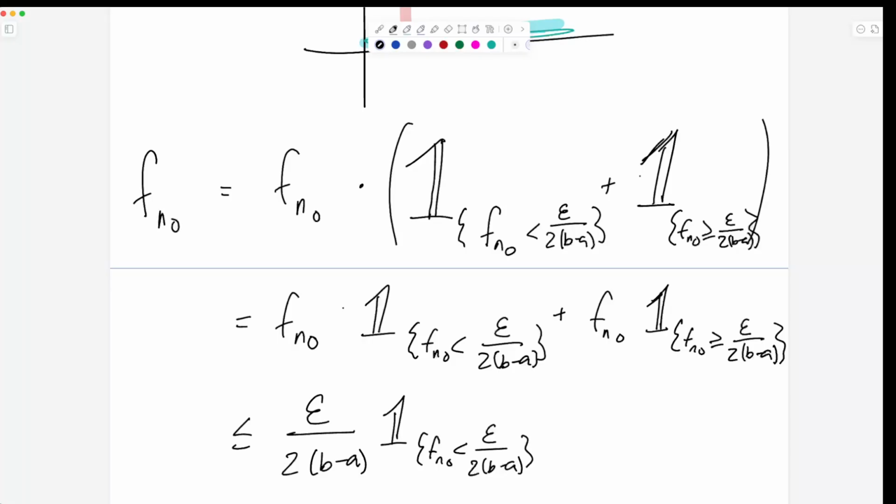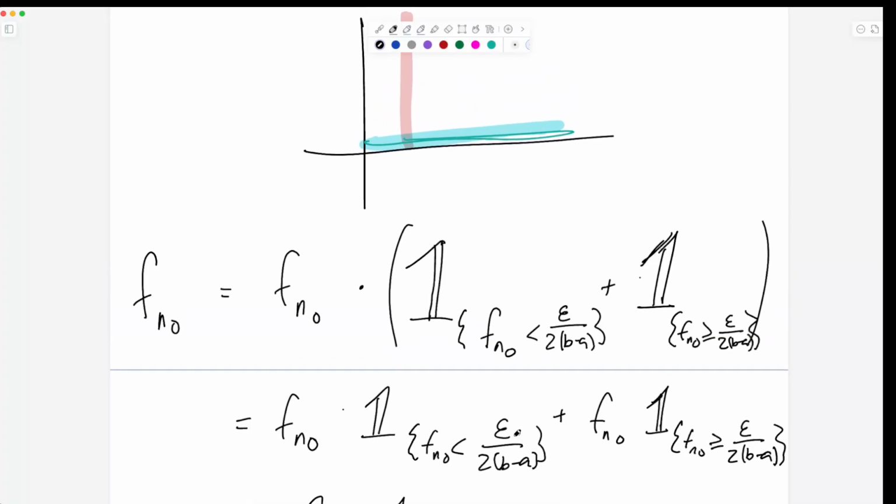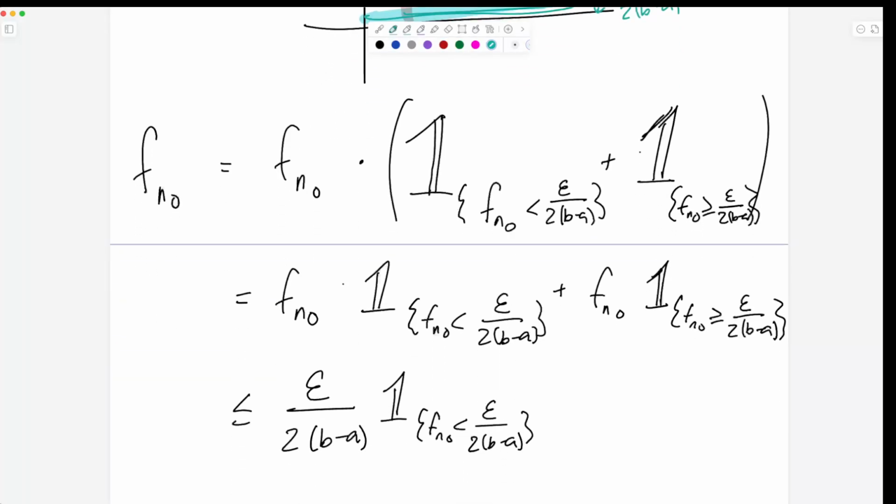Great, that's no problem. So when f_{n0} is close to 0, when it's in the blue rectangle, then the height here is small, epsilon over 2(b minus a). Very nice proof. Over here, where it's potentially very tall, I'm just going to bound it by its maximum value, which is M. So I'm going to say plus M. Let me do things one at a time to keep things from going off the rails.